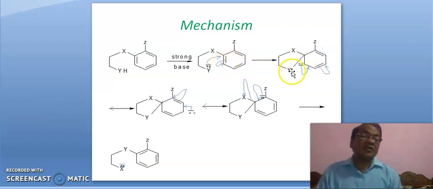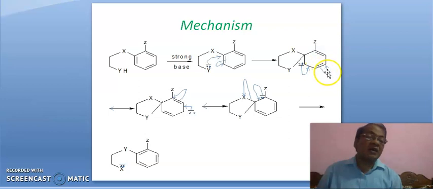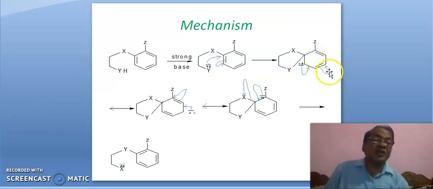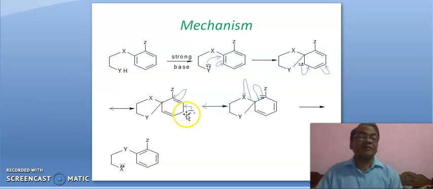So this Y gets attached to this carbon and negative charge will be here. Now this negative charge shifts in this fashion, and this pi bond will break, leading to negative charge here and pi bond here.